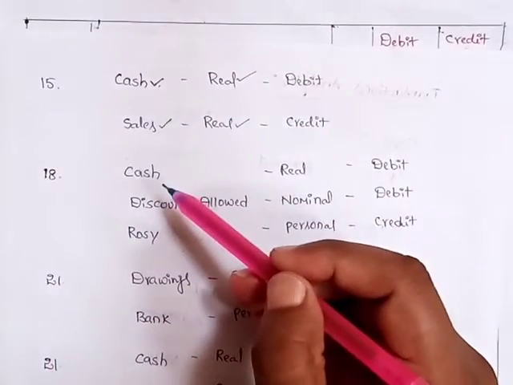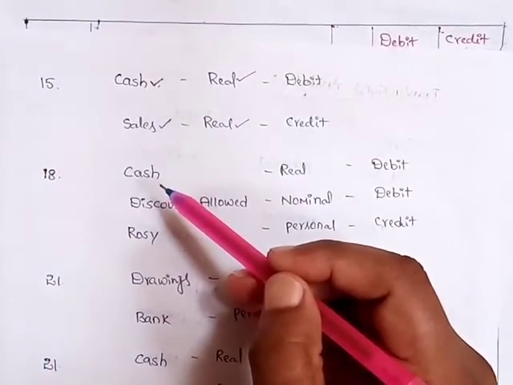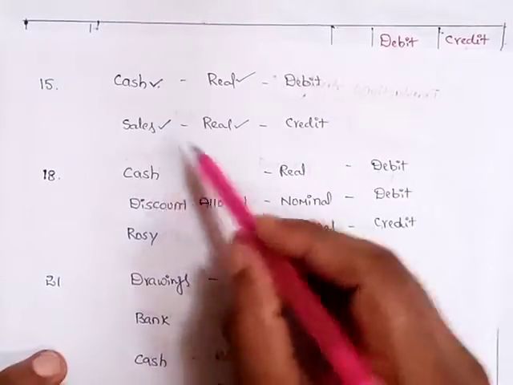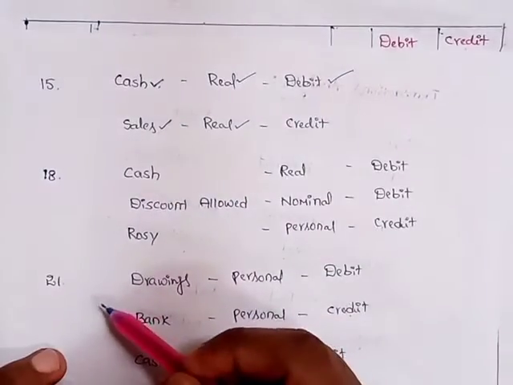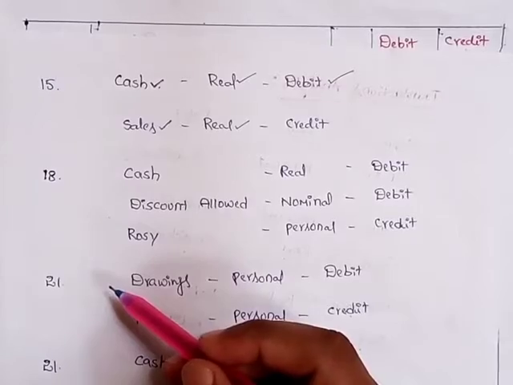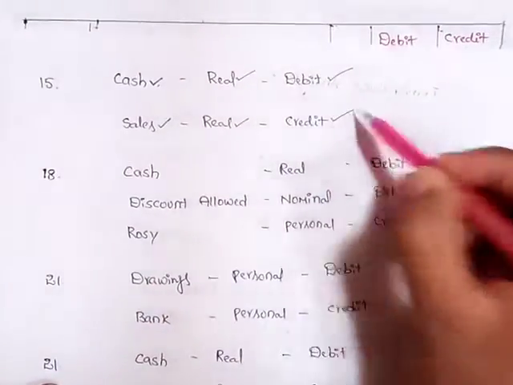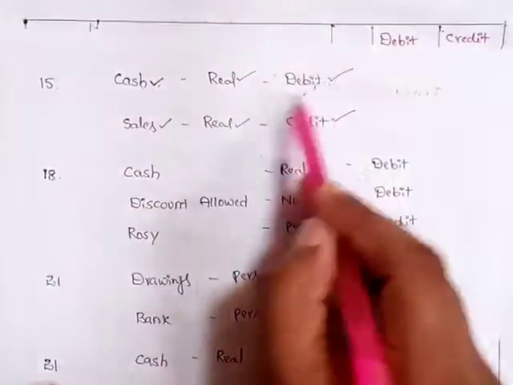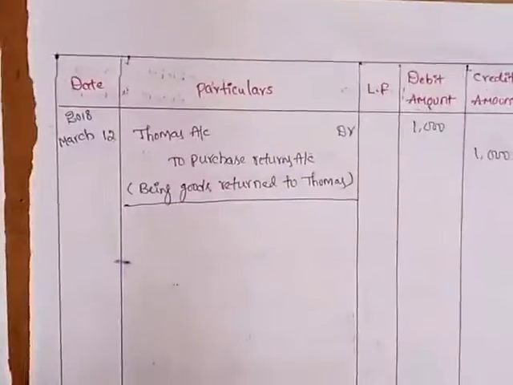So when we sold goods, cash will come into the business. What comes in, that will be debit. And when we sold goods, goods will go out from the business. What goes out, that will be credit. So cash debit, sales credit. So entry is